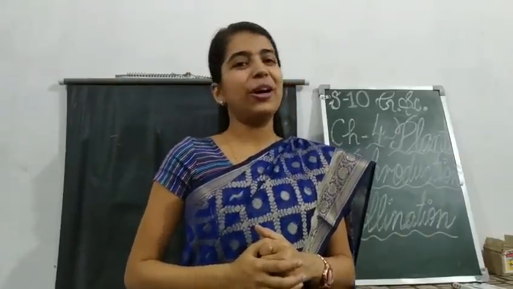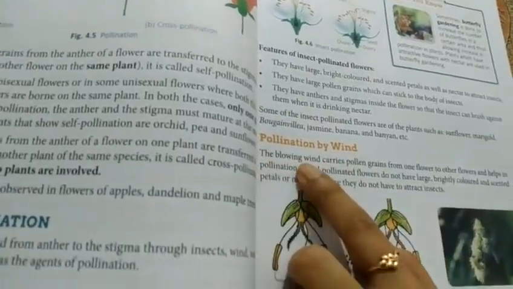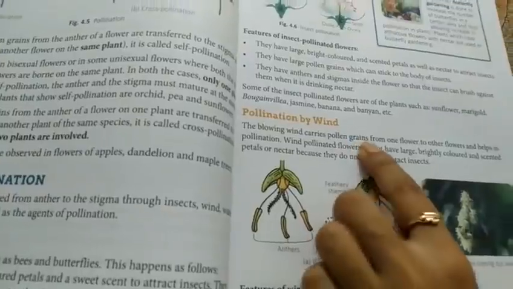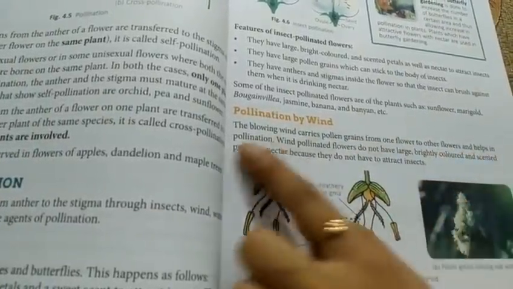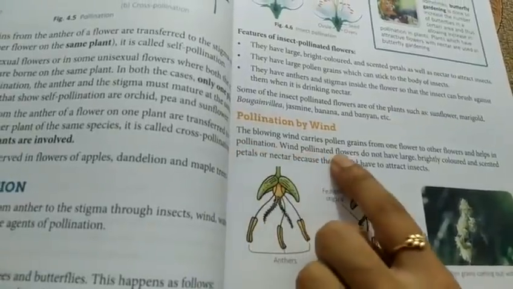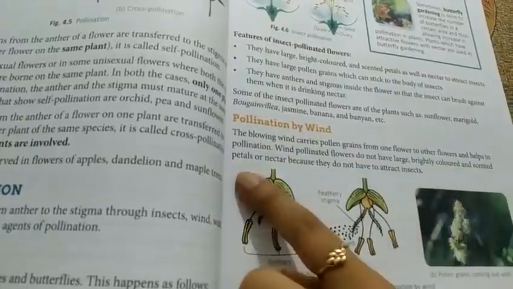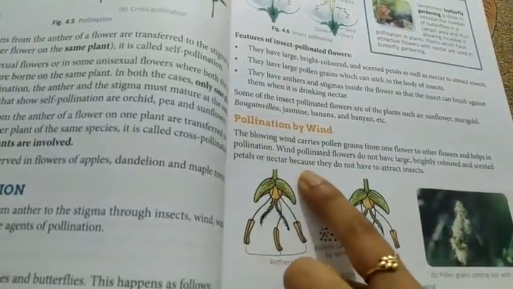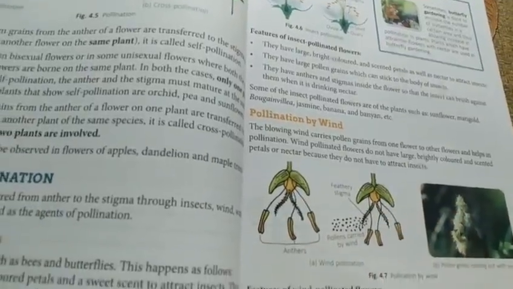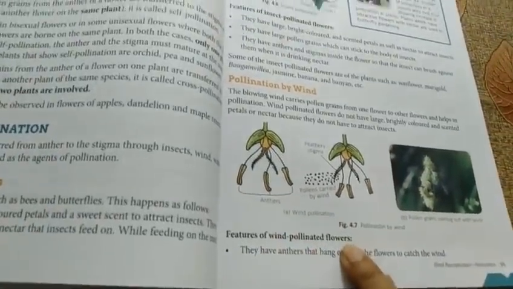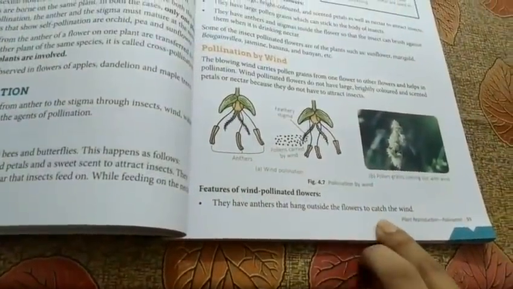Alright, so let us do a reading of the portion. Pollination by wind. The blowing wind carries pollen grains from one flower to other flowers and helps in pollination. Wind-pollinated flowers do not have large, brightly colored and scented petals or nectar because they do not have to attract insects. Features of wind-pollinated flowers. They have anthers that hang outside the flowers to catch the wind.